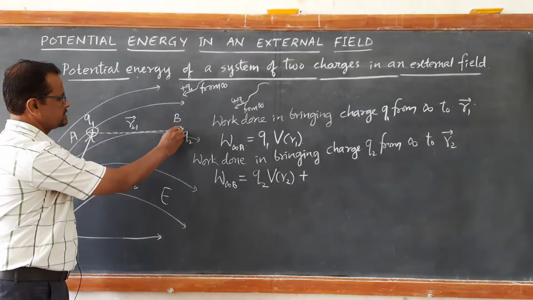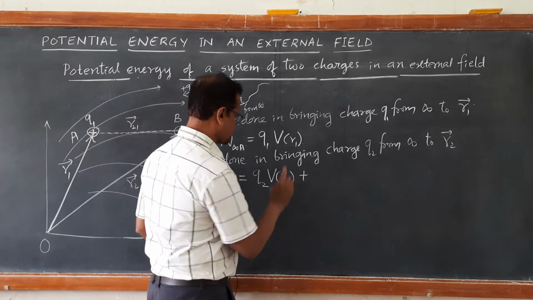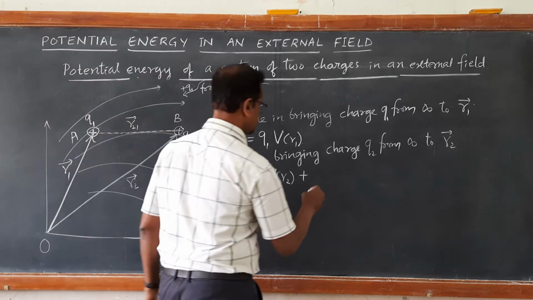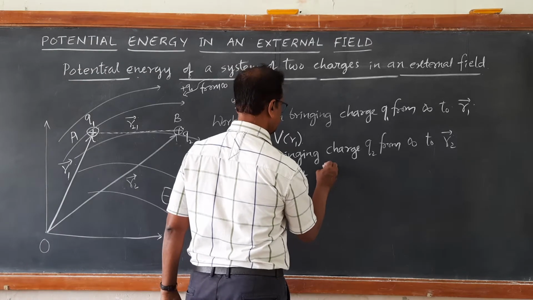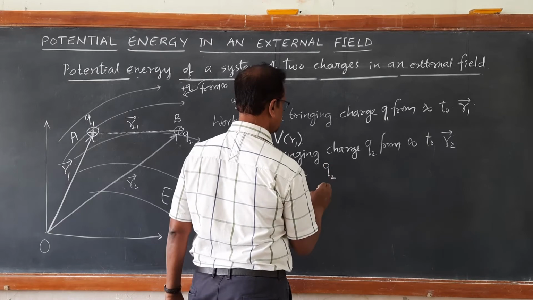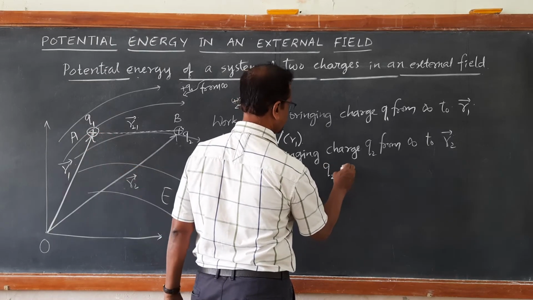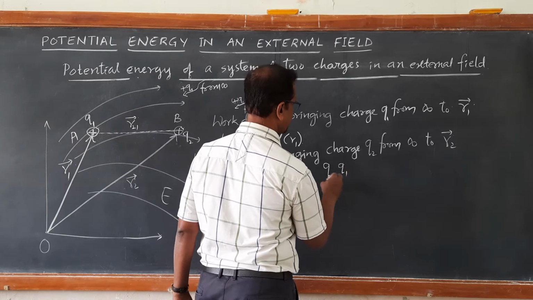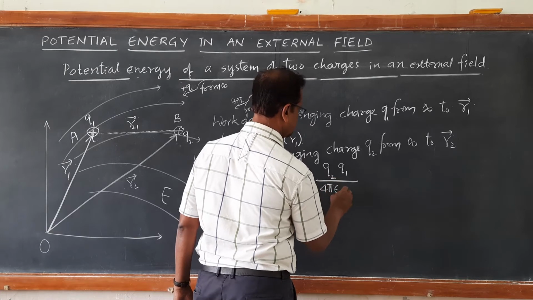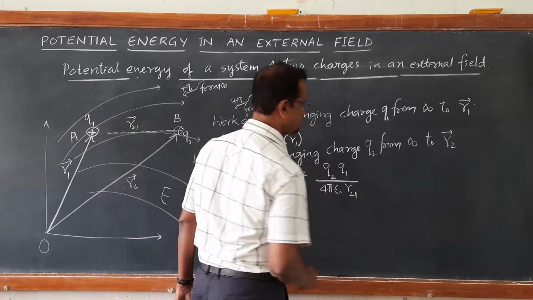So potential here is VR2, potential there is VR1, right? Plus there is an interaction between the charge Q1 and Q2, so that I have to write. The work done against this charge is written as Q2 into the potential due to charge Q1. The potential due to charge Q1 is given by Q1 upon 4 pi epsilon naught R21. The distance between these two is R21.